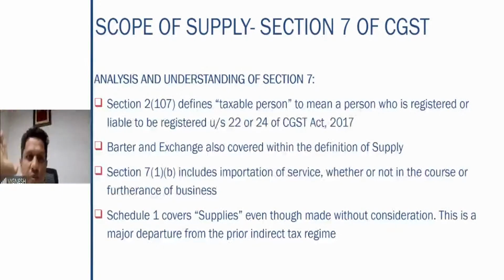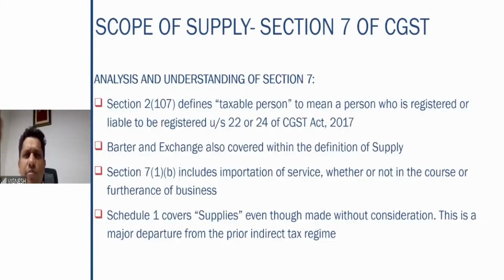That is an important point which you have to remember. Then barter and exchange also is covered within the definition of supply. And 7(1)(b) covers importation of service, whether or not in the course or furtherance of the business. Schedule 1 covers the supplies, even though they are made without consideration.